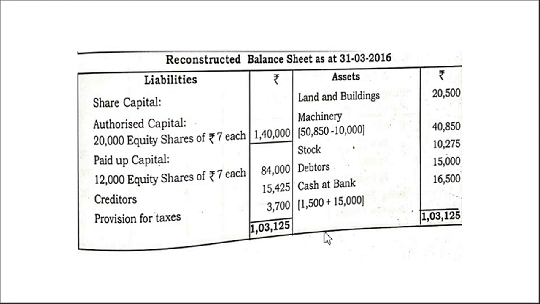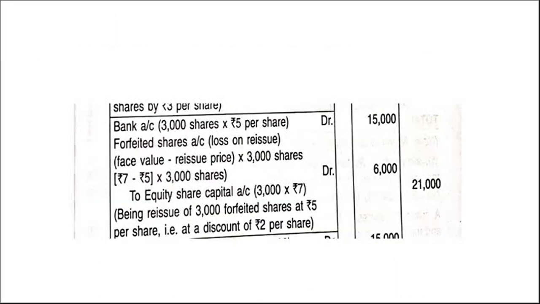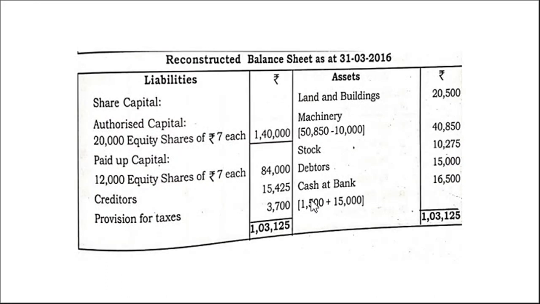Here, cash at bank, in the balance sheet, they had given 1,500. Correct? That was there. And what was this 15,000? When we reissued the forfeited shares, we got the amount, right? Bank account. This we have to add. So old balance sheet 1,500 plus new issue amount received 15,000. So 16,500. The balance sheet gets tallied. As we have written down the preliminary expenses, goodwill, all those things, that doesn't appear in the new balance sheet. That's it. You have to study, work it out, then you'll understand properly.